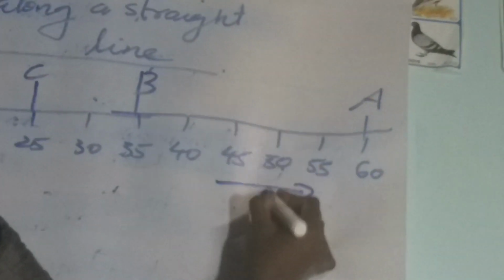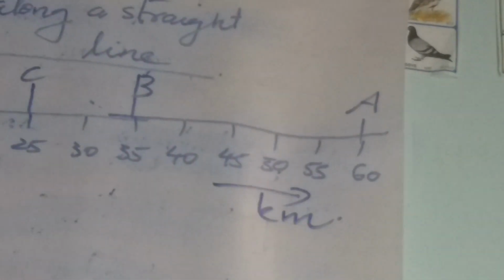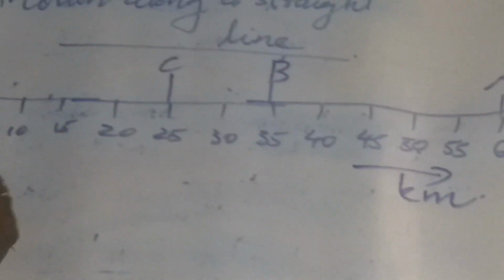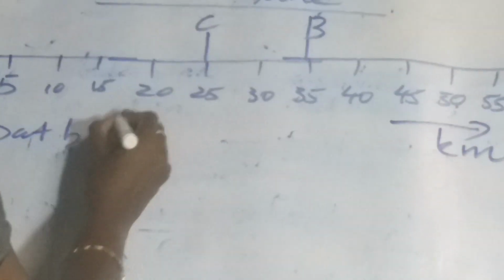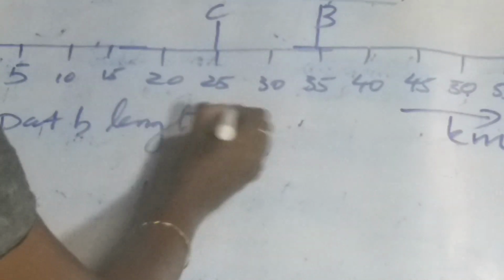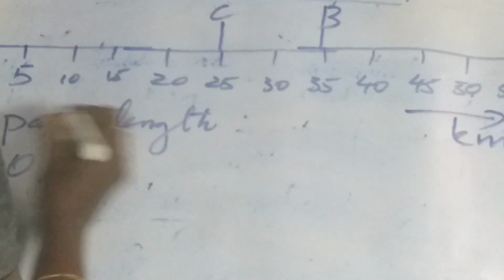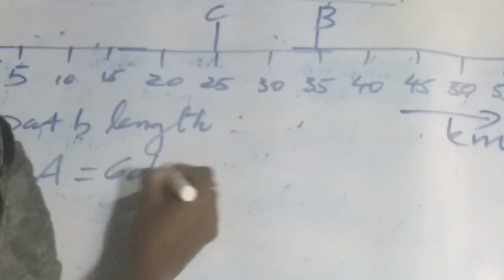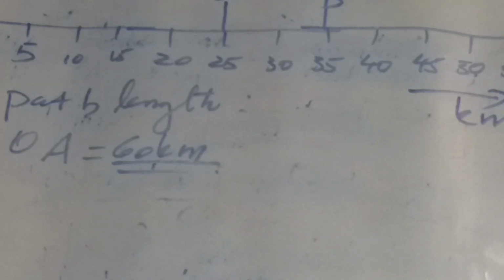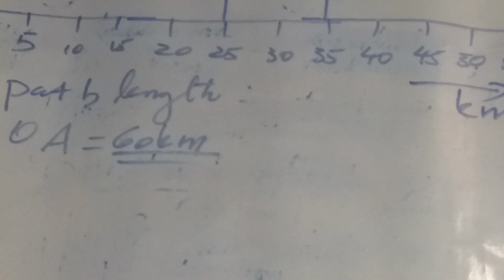First we consider the object moves from O to A. Then what is the total path length covered by the object from O to A? OA is equal to 60 kilometer.